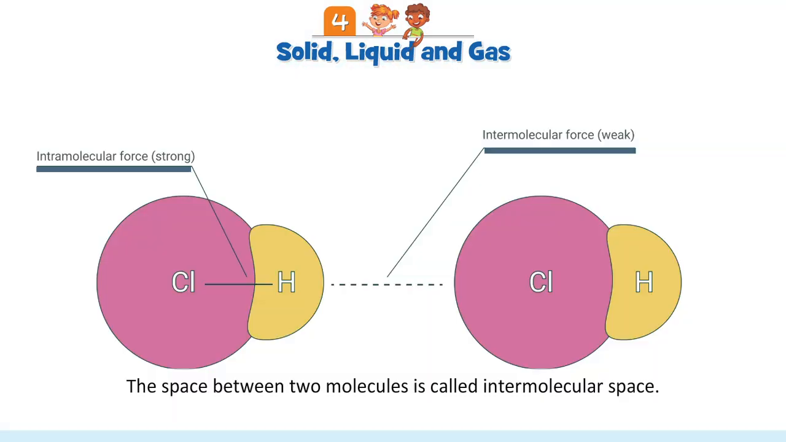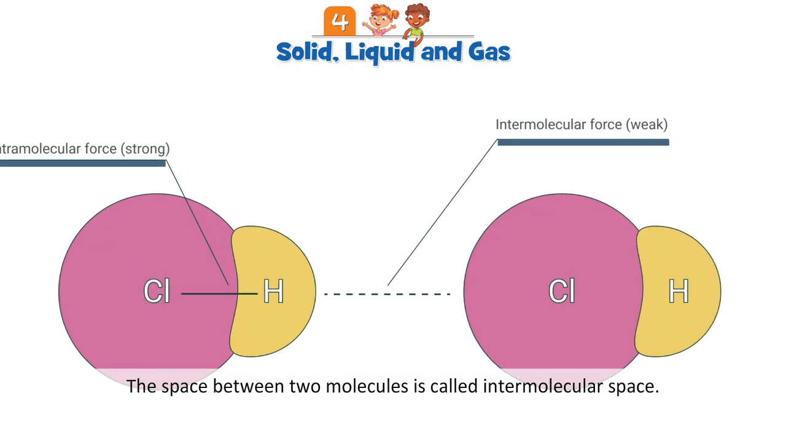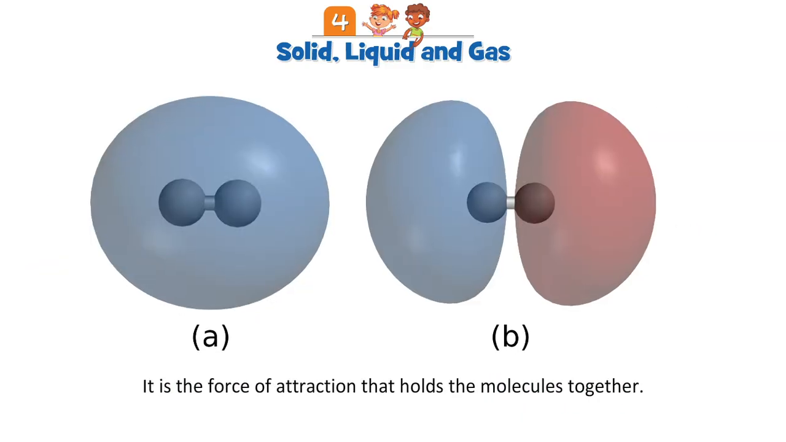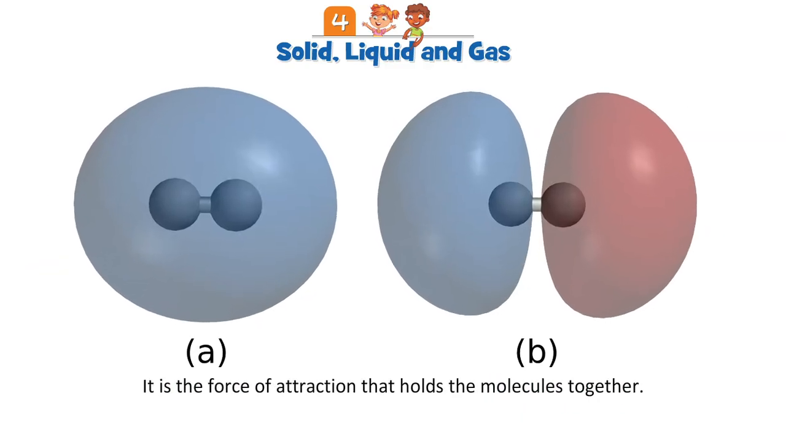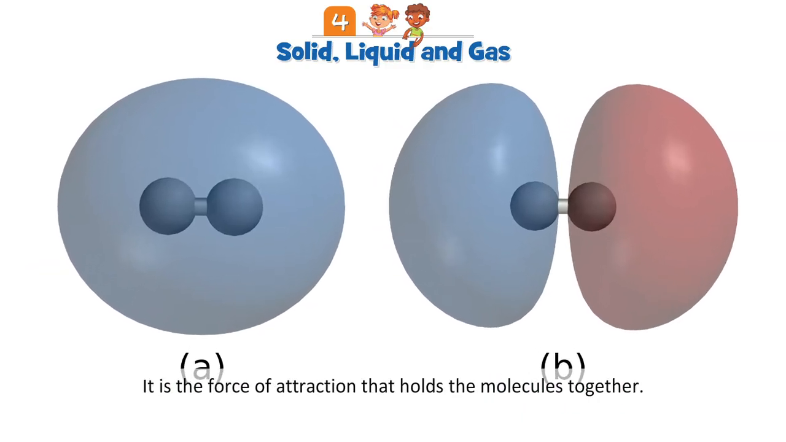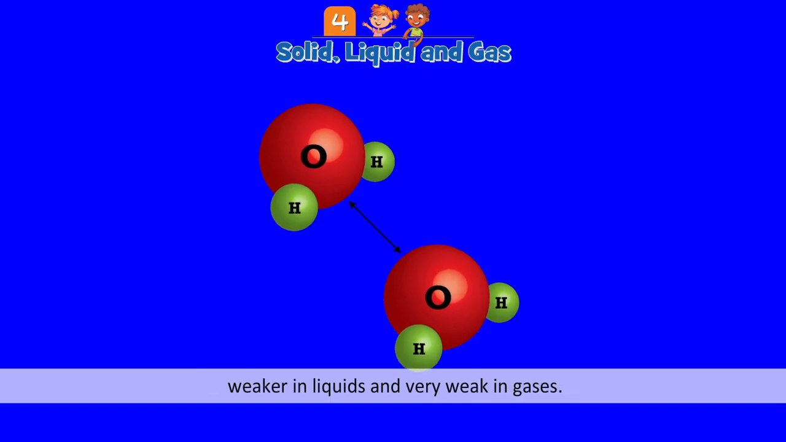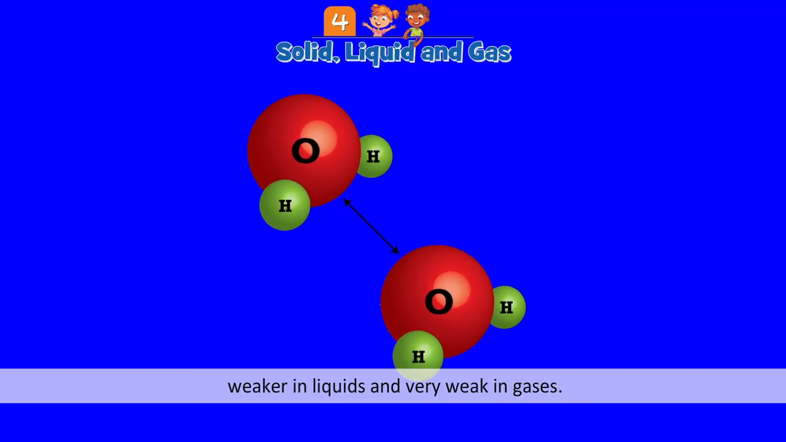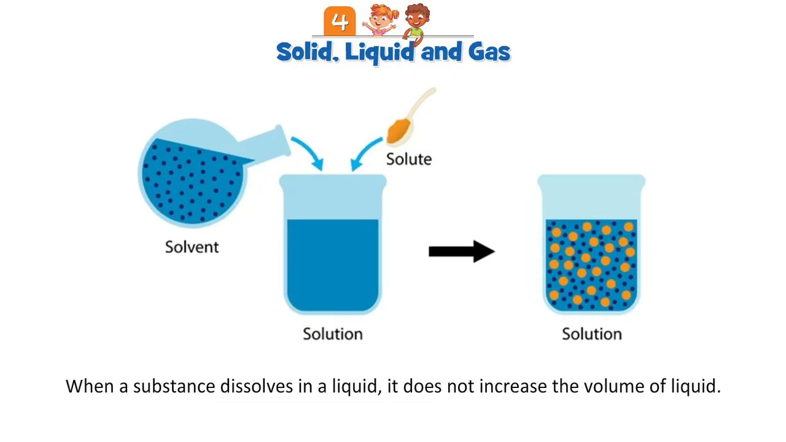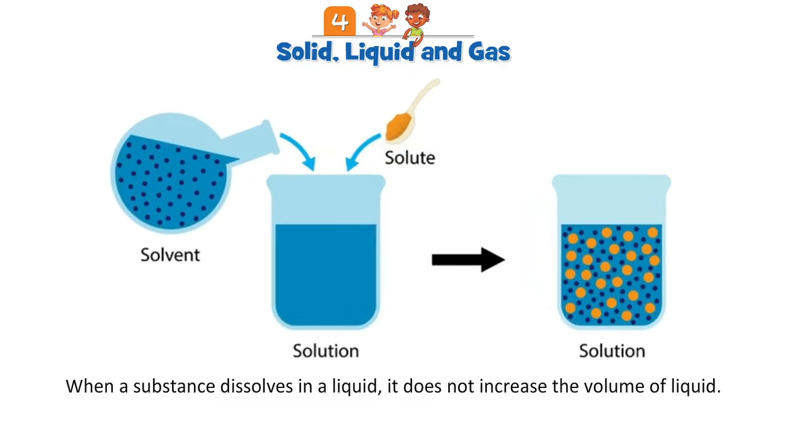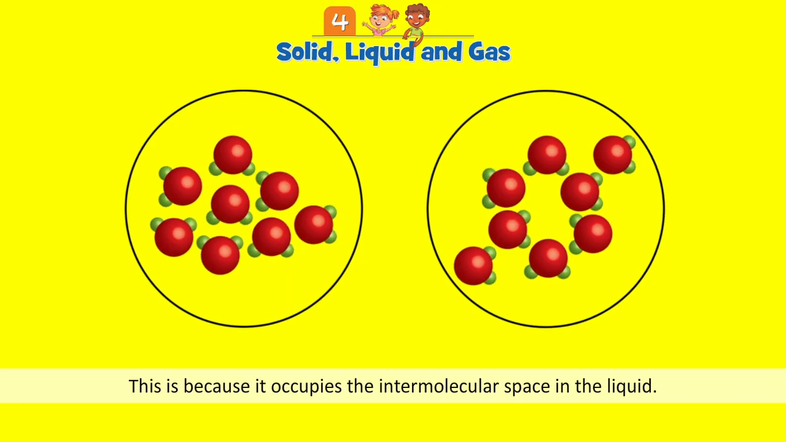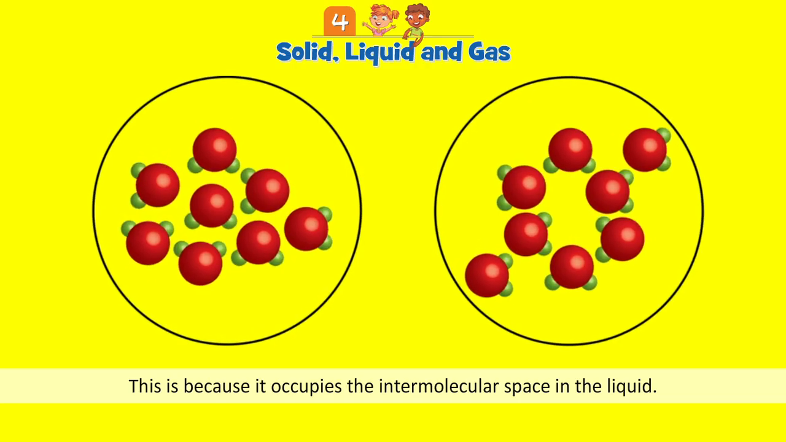Intermolecular space. The space between two molecules is called intermolecular space. It is the force of attraction that holds the molecules together. This force of attraction is very strong in solids, weaker in liquids, and very weak in gases. When a substance dissolves in a liquid, it does not increase the volume of the liquid. This is because it occupies the intermolecular space in the liquid.